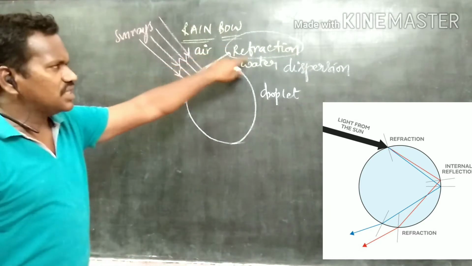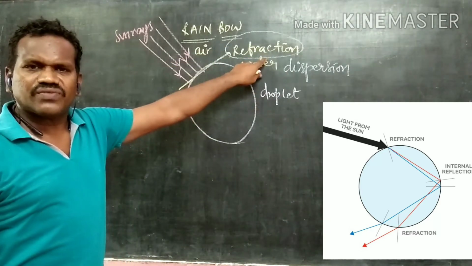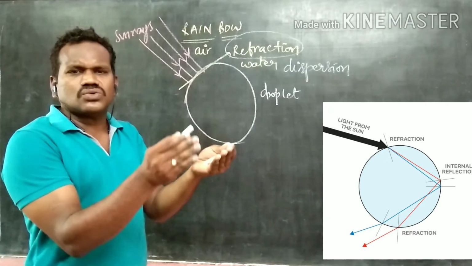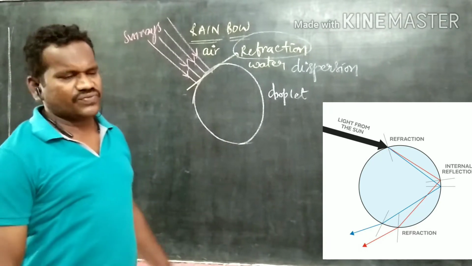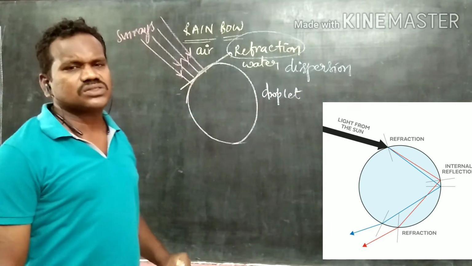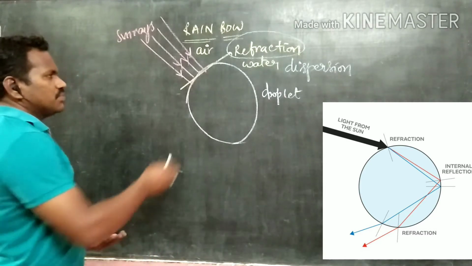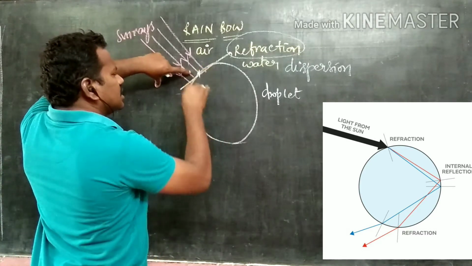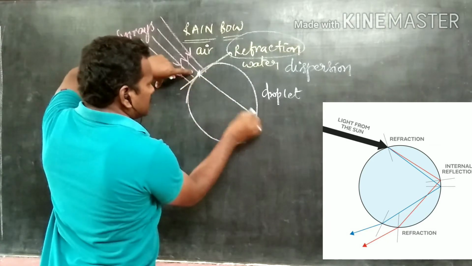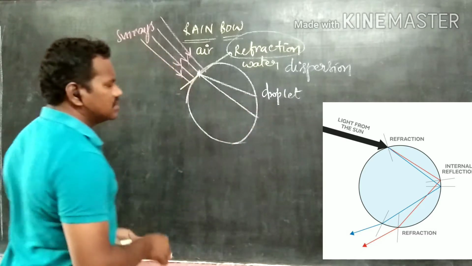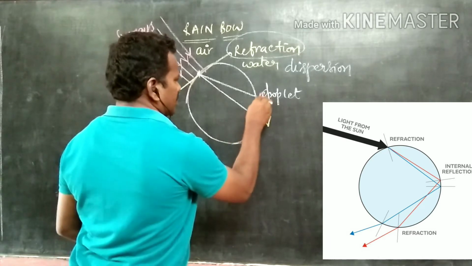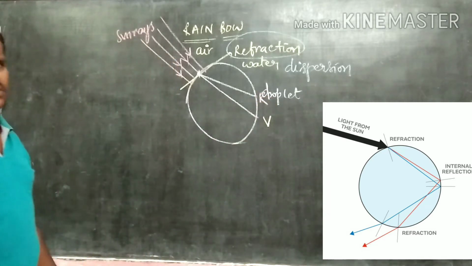Both refraction and dispersion. What is the meaning of refraction? Bending of the light ray at the interface of two different media is called refraction. The process of splitting the white light into the 7 colors is called dispersion. Because of the dispersion, if we consider a single light ray, after refraction and dispersion, it is split into the 7 colors. What are those 7 colors? From violet to red.